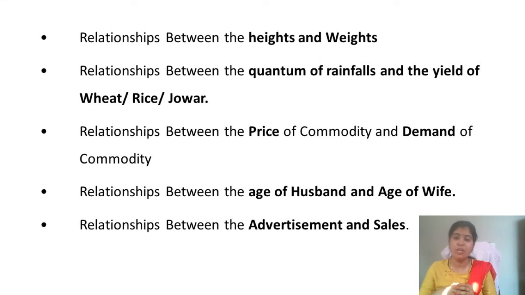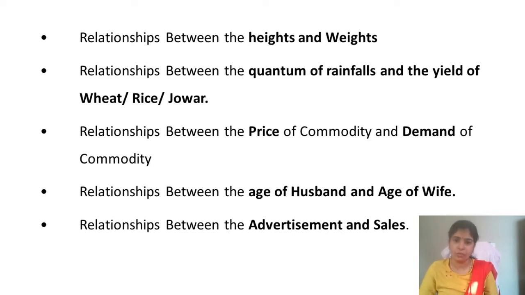But when the rainfall is not good, the outcomes may not be good. Similarly, when the rainfall is very high, all the crops may be damaged, spoiled. We may not get better outcomes at all.